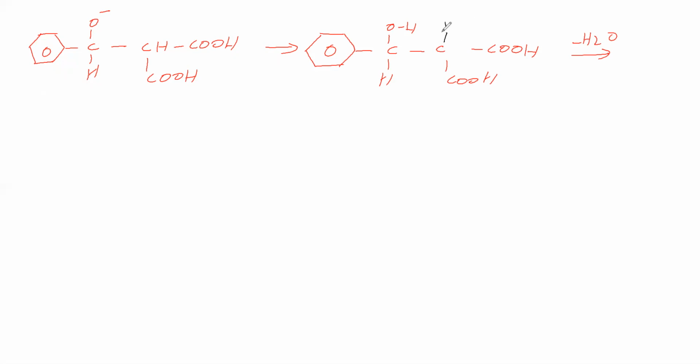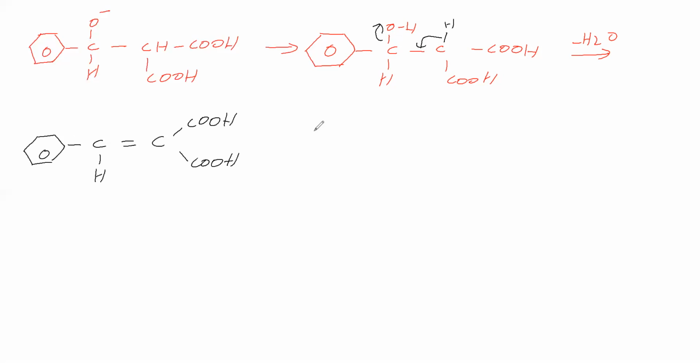This bond migrates and water leaves, so we get a phenyl ring, here CH, a double bond, then COOH and COOH.